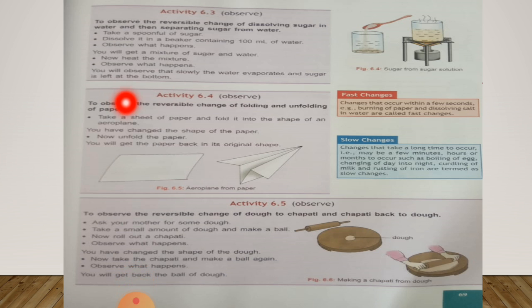Now we are going to perform activity 6.4. To perform this activity, we have an aim to observe the reversible change of folding and unfolding of paper. So first you have to take a sheet of paper and fold it into the shape of an aeroplane like this. You have changed the shape of the paper. Now you have to unfold the paper. After it, you will get the paper back in its original shape.